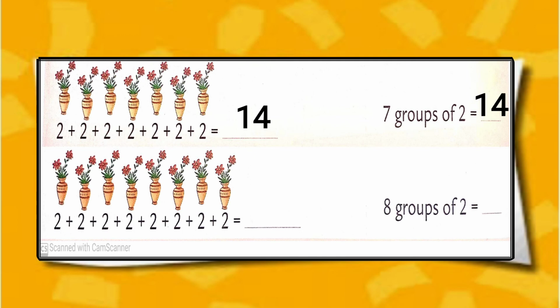Next we have 8 flower pots and each has 2 flowers in it. So here we have to make repeated addition of number 2, 8 times. By making 8 times repeated addition of 2, we get 16 as an answer. 8 groups of 2 means we have to multiply 8 with 2. If we check the table of 2, 2 8s are 16.